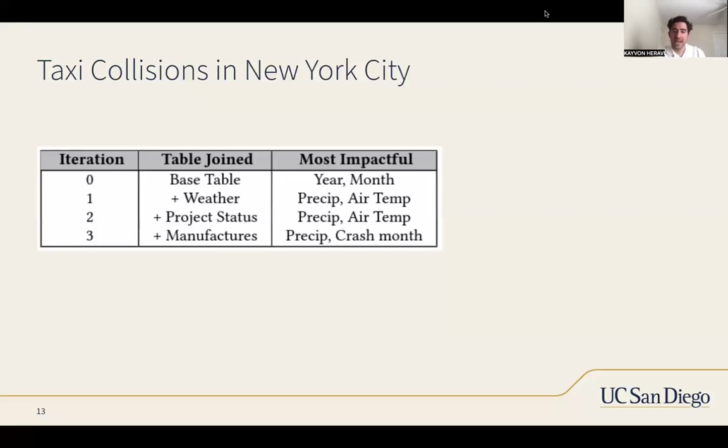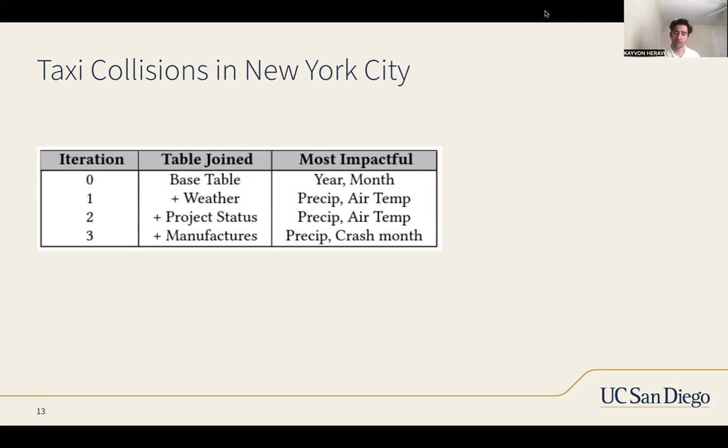And when we apply our project status tables, we still see our precipitation and air temperature covariates are the most impactful. And then when we add our manufacturers table, we get precipitation and crash month as the most impactful. So here we're now saying that maybe our months are more indicative of our collisions.